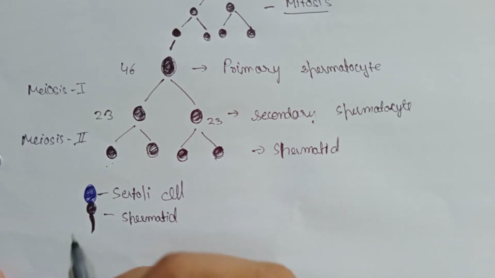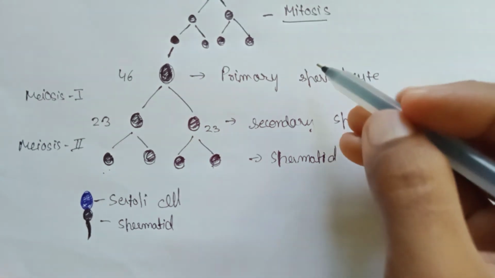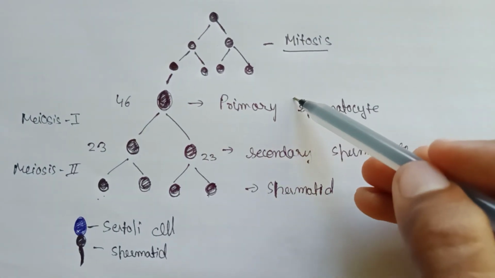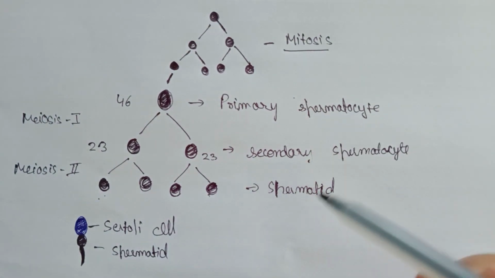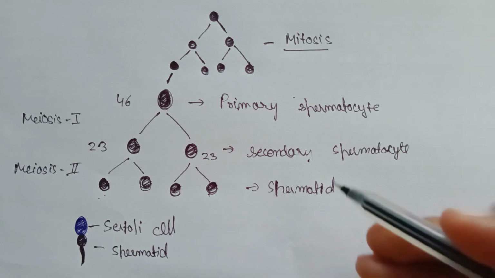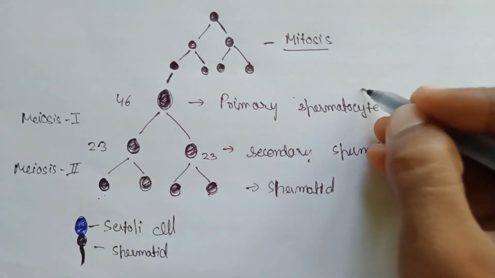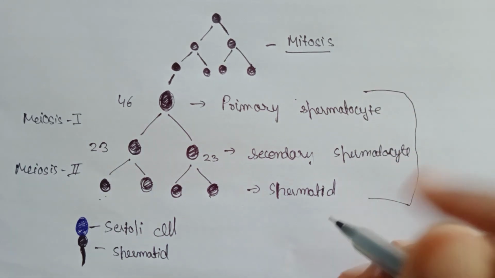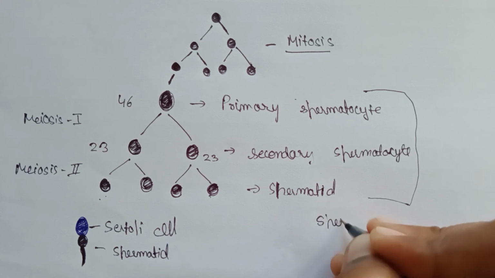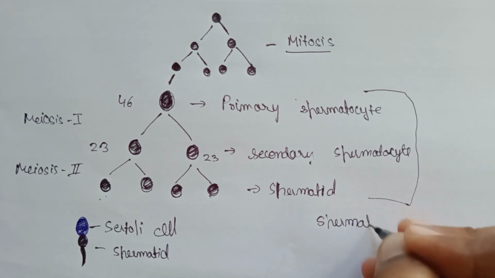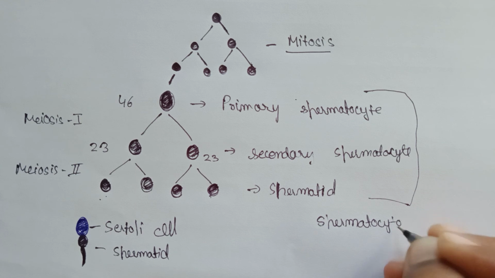This whole process, in which the primary spermatocyte forms secondary spermatocytes, then spermatids, is known as spermatocytogenesis.